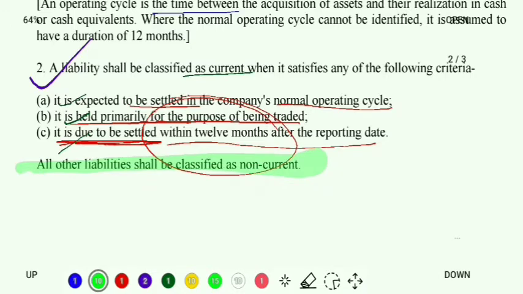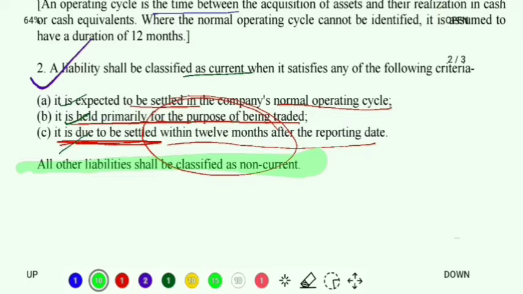That means it is not settled in the company's operating cycle, it is not held for the purpose of being traded, and it is not settled or due to be settled within 12 months after the reporting date. Then we can call it a non-current liability.